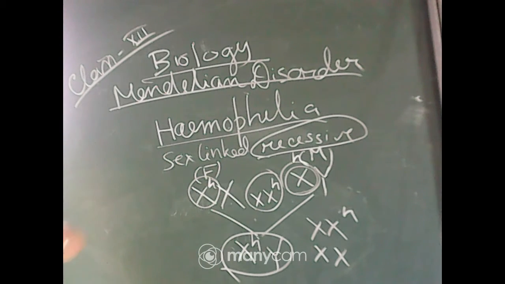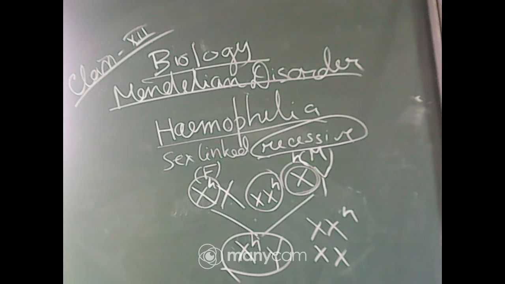So from this we can say that the disease is normally transmitted by the heterozygous or carrier female to the male progeny, and the possibility of a female being hemophilic is very rare, as her mother has to be a carrier and the father hemophilic.